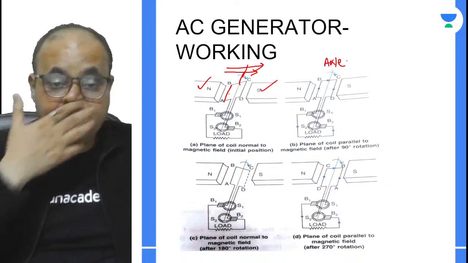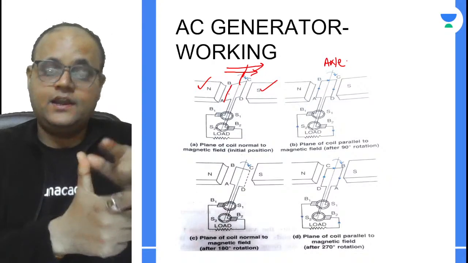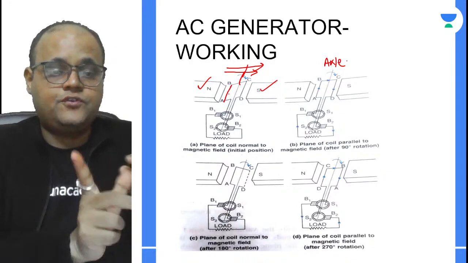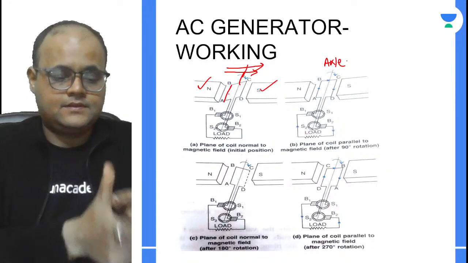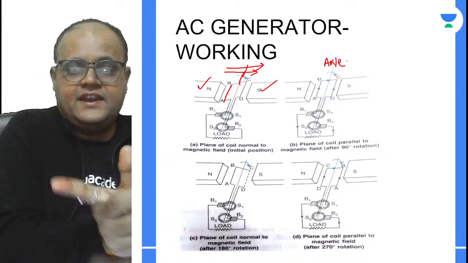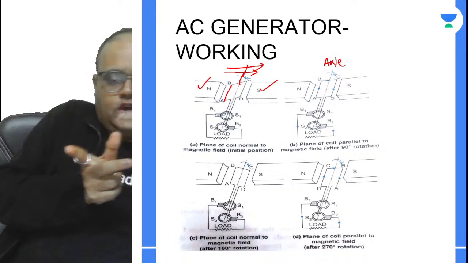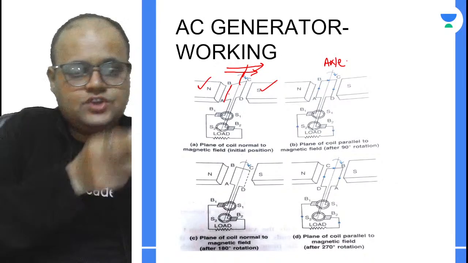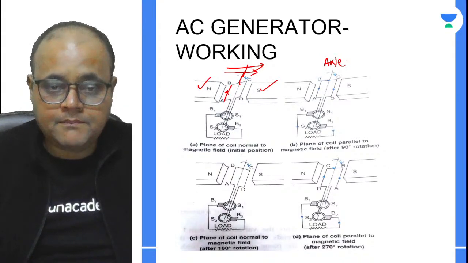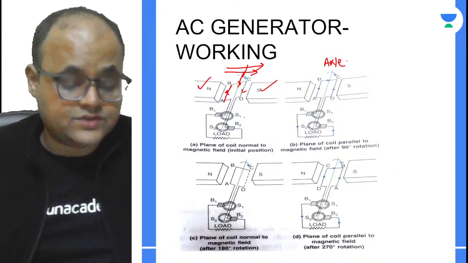So what I have to do is I have to again consider Fleming's right hand rule. What is the direction of the force? The force is up. And what is the direction of the magnetic field? The magnetic field is from north to south. You can clearly see north to south. So what will be the direction of the induced current? The direction of the induced current will be A, B, C, D. So this will be the direction of the induced current.